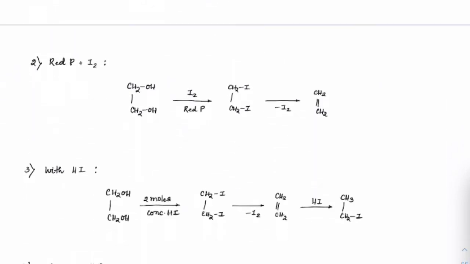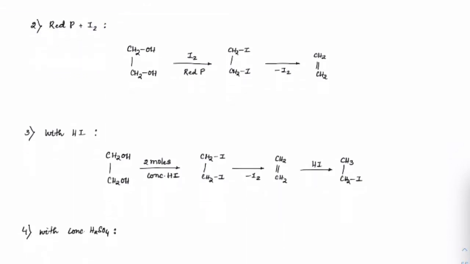Now if we treat that with red phosphorus and I2, this is an important reaction. First we will have iodine getting replaced. You know that whether it is PCl5, PCl3, PBr3, PI3, they would give the same reaction. So both these OH groups would be replaced by iodine. Now generally iodines are very big in size.